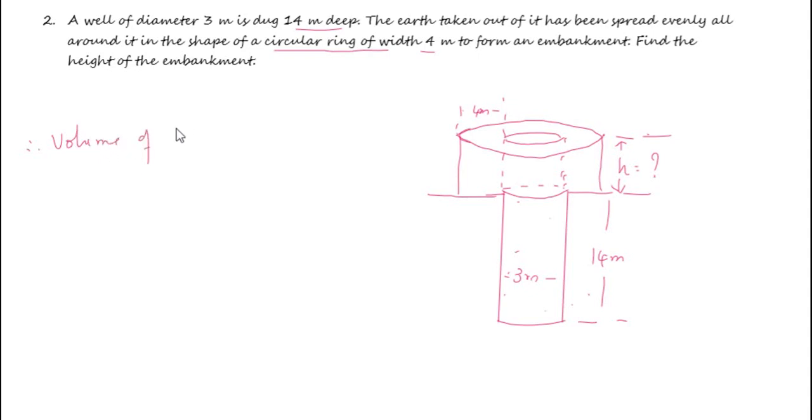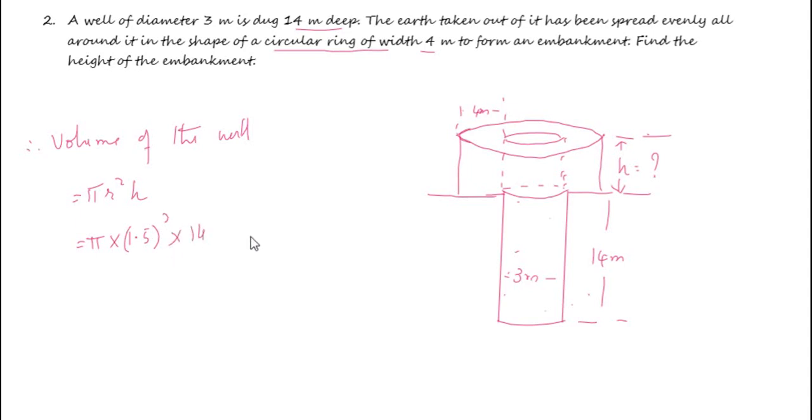Volume of the well. The well is in the shape of a cylinder, so that is pi r square h. So pi into r. Diameter is 3 meters, so radius is 1.5, so it is into 1.5 whole square into h.